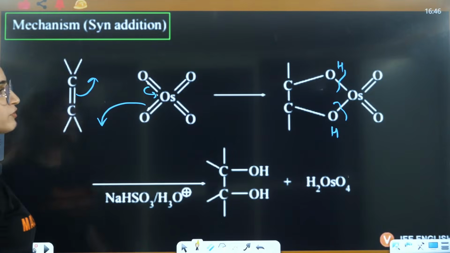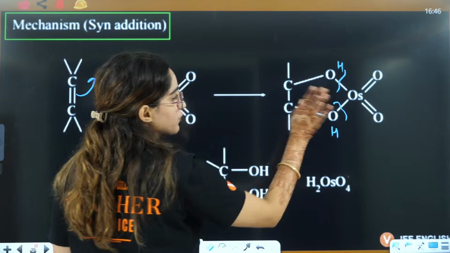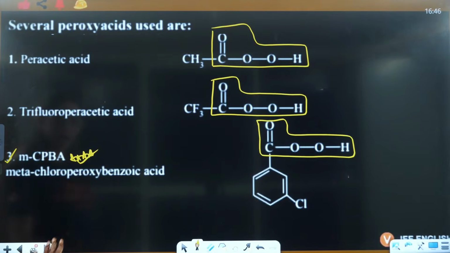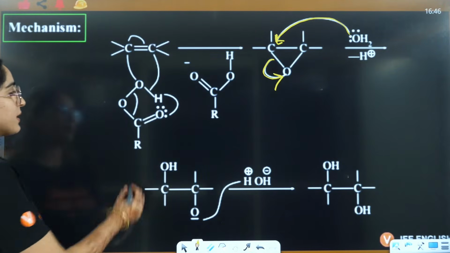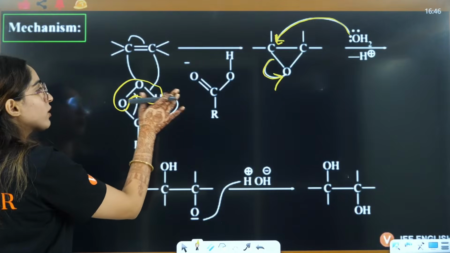Cyclic, right, with two oxygens directly attached here. So this will break, and you will have syn addition. But in this case, what will happen? In this case, what is happening? This is C double bond O, OH. This is your peroxy bond that is there,